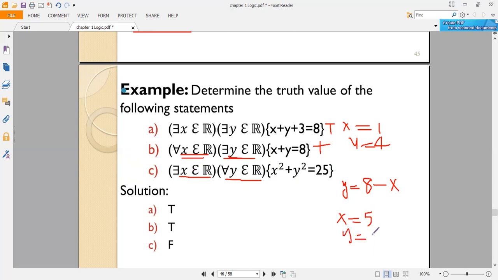Let's take x equal to 3, then y squared is equal to 25 minus 9, so y is equal to the square root of 25 minus 9.